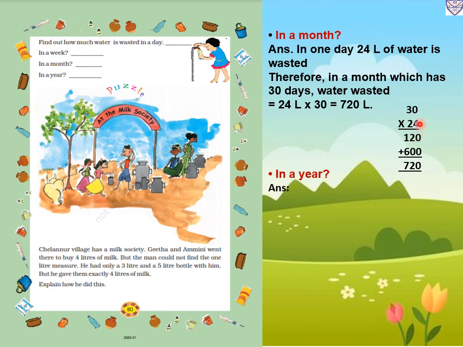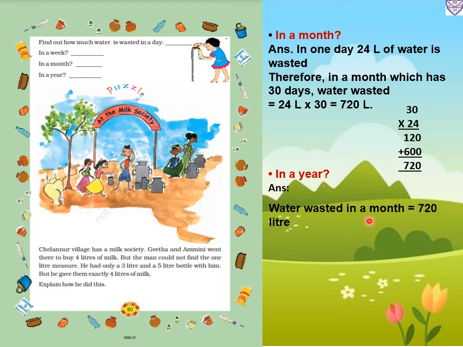First, 4 zeros are 0, then 4 threes are 12. Then we will write here 0 and 2 zeros are 0, then 2 threes are 6. Now we will add: 0 plus 0 is 0, 2 plus 0 is 2, then 1 plus 6 is 7. Means 720 liters of water is wasted in a month. Then we have to find in a year.